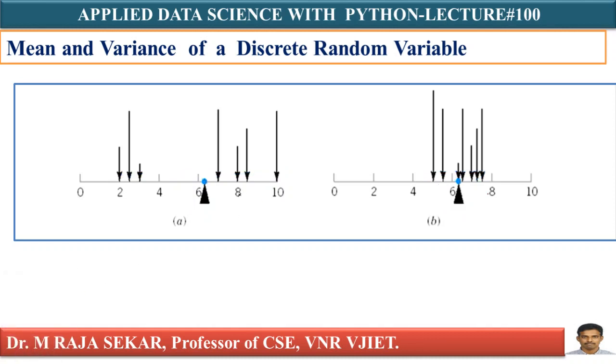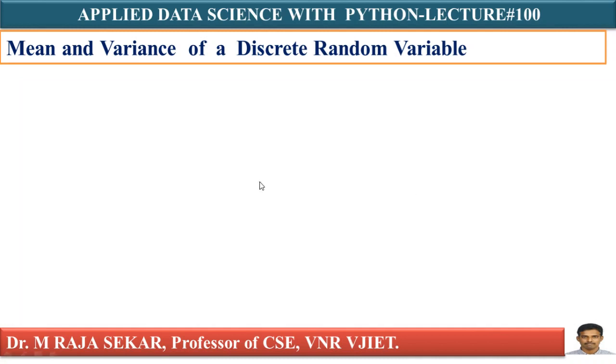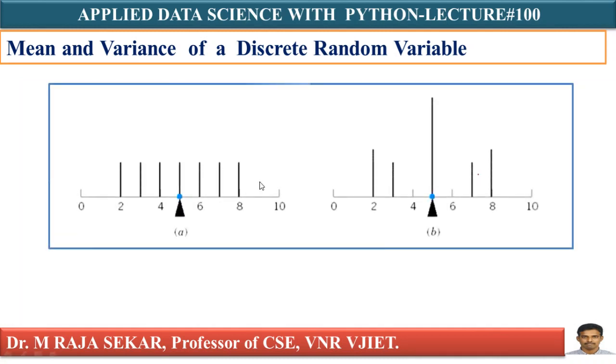Even though they have same mean, they have different variance. Just observe this second case. If you observe carefully, they have same mean as I told you earlier. But what about variance? Just see how much distance it has from your mean.